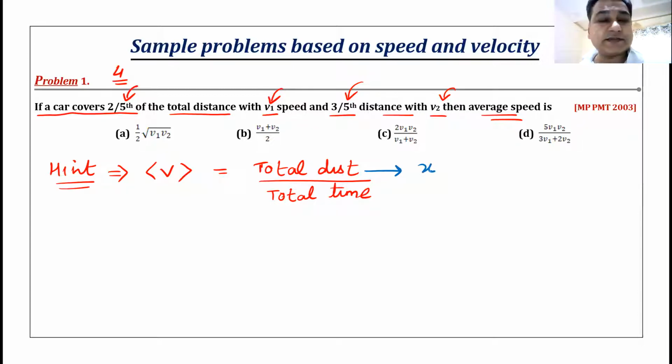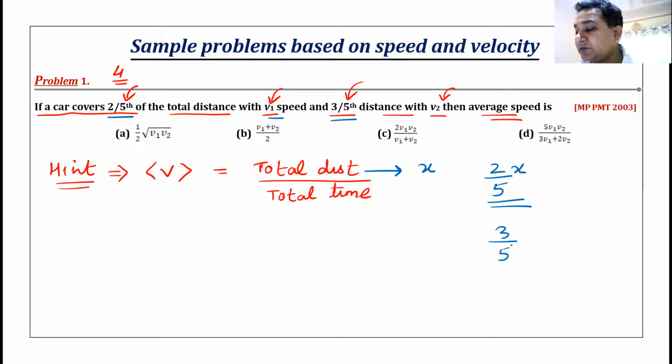Total distance as x. Now, 2/5 of the distance is covered with a speed v1. So the first distance that is traveled is 2/5 of x. And the second distance that is traveled will be 3/5 times of x. 3/5 of x. Am I clear? This is the first distance, 2/5 of x. This is the second distance, 3/5 of x.